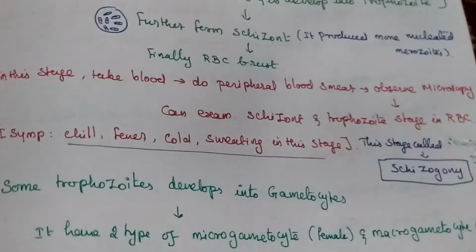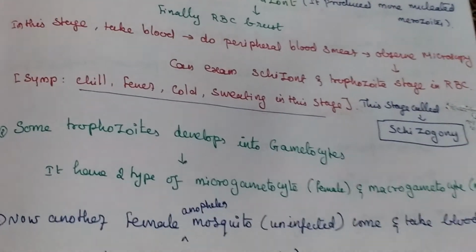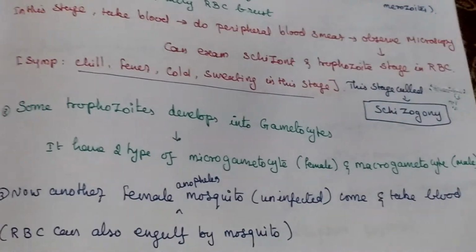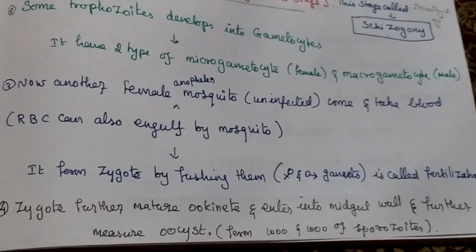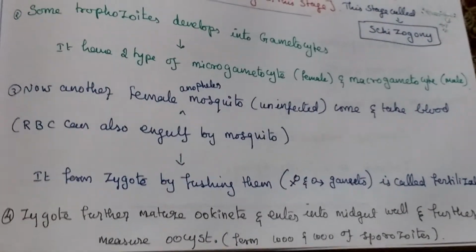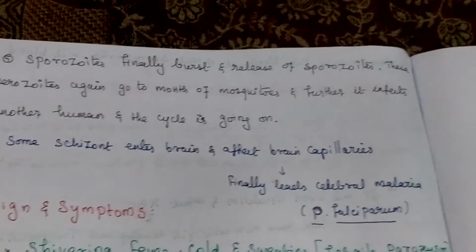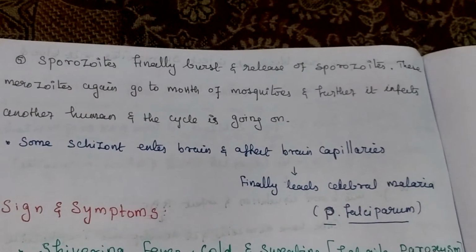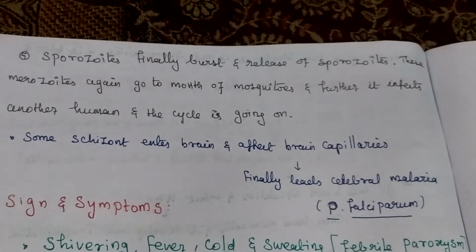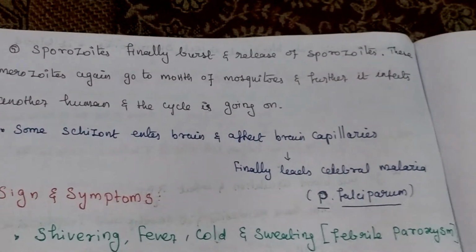Then some sporozoites develop into gametocytes. Then they form microgametes and macrogametes. Then fertilization will occur. Then it will mature into oocysts. Then the oocysts finally burst. Again the sporozoites go to the mouth of the mosquito and further infect humans. This cyclic process goes on.